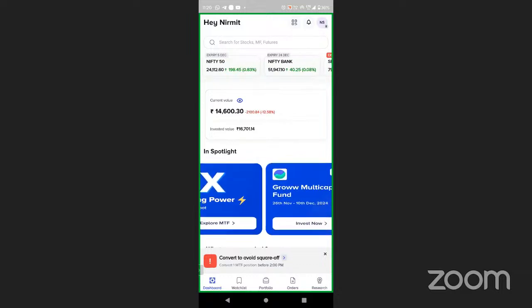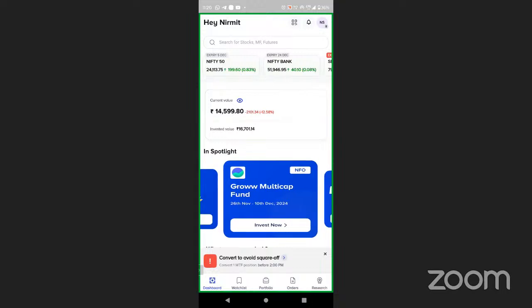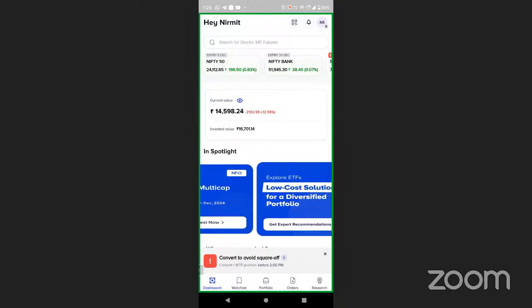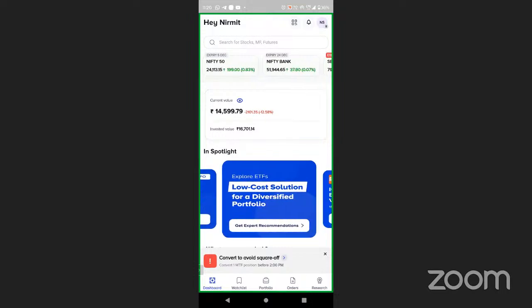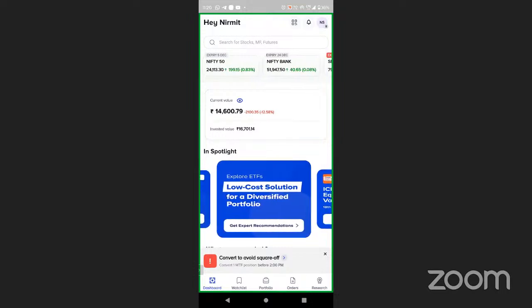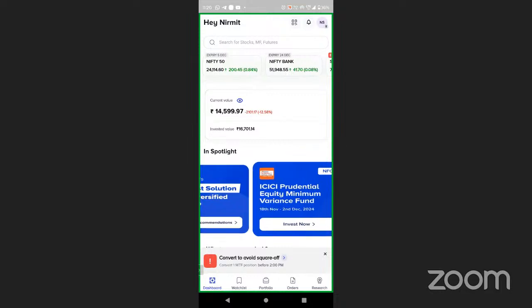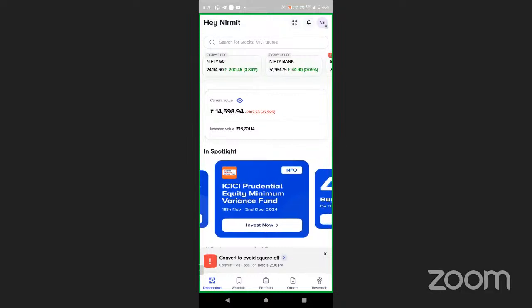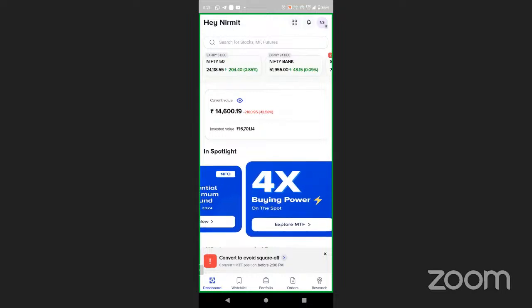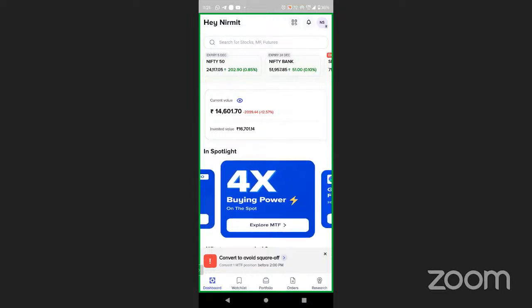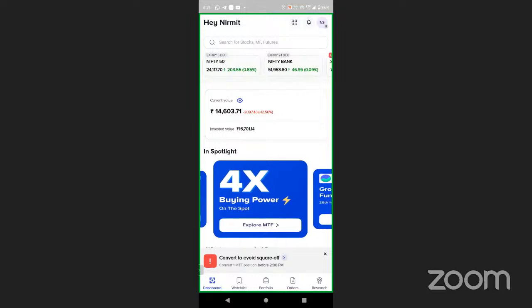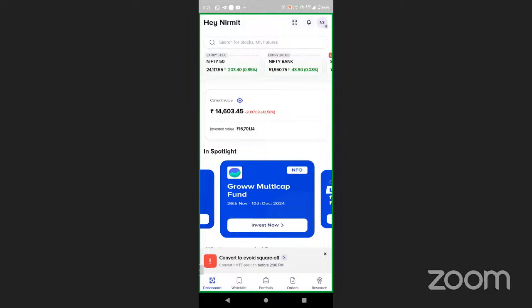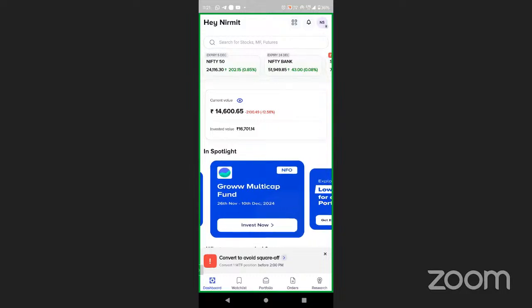For the credentials, you can click on the Need Help button, which is there on the home page where you are entering your credentials. Once you click on the Need Help button, you will be able to click on Forgot Username and Forgot Password. If you click on Forgot Username, by answering a few questions, you will see a pop-up showing your username. The same way you can reset your password.